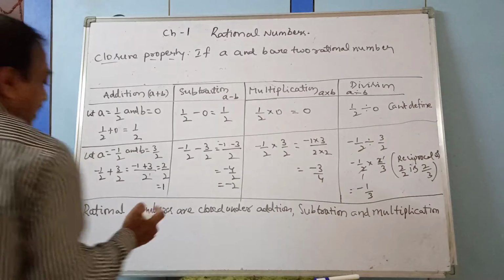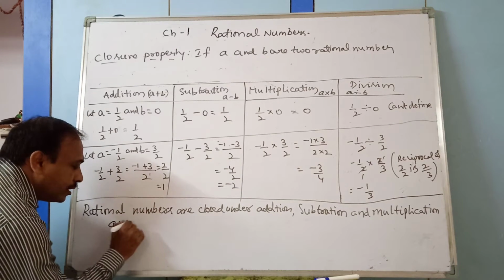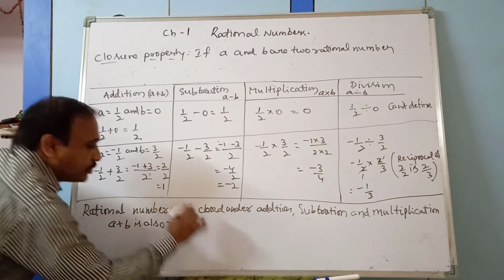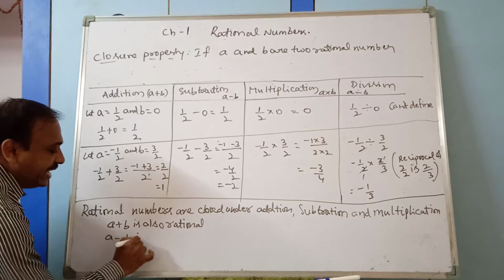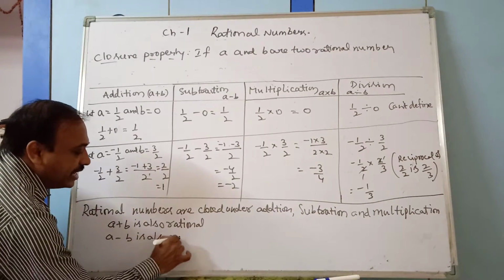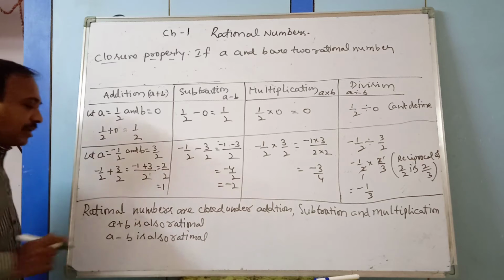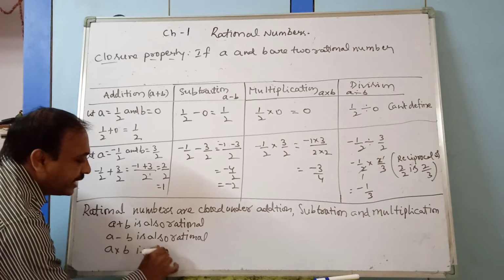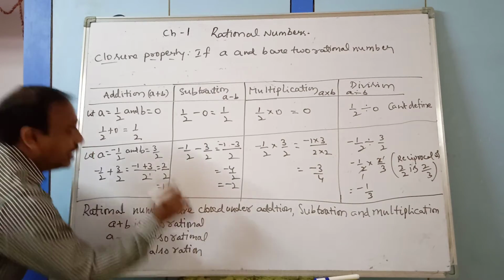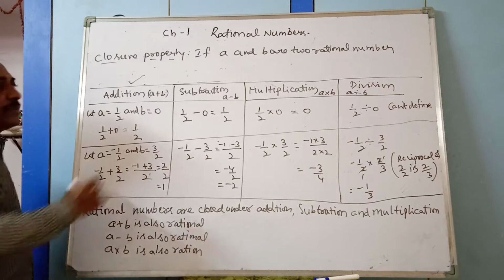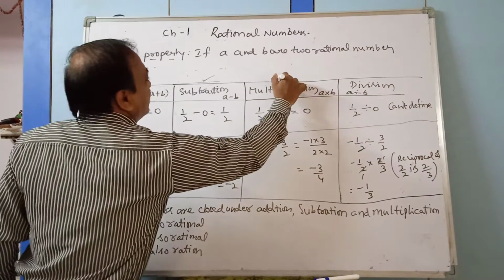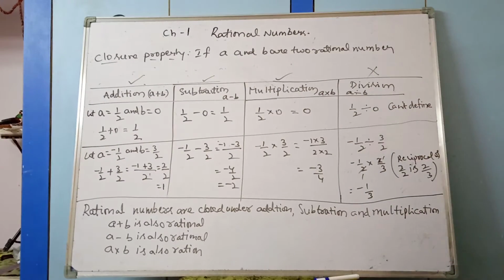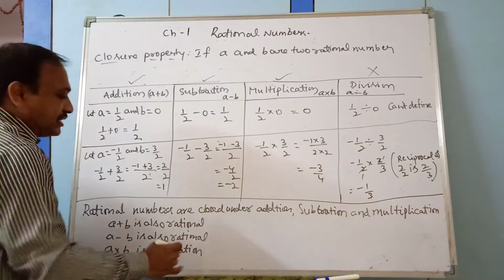So closed means a plus b is also a rational. A minus b is also a rational. A into b is also rational. This is satisfied, this is satisfied and this is satisfied, but here it is not satisfied.